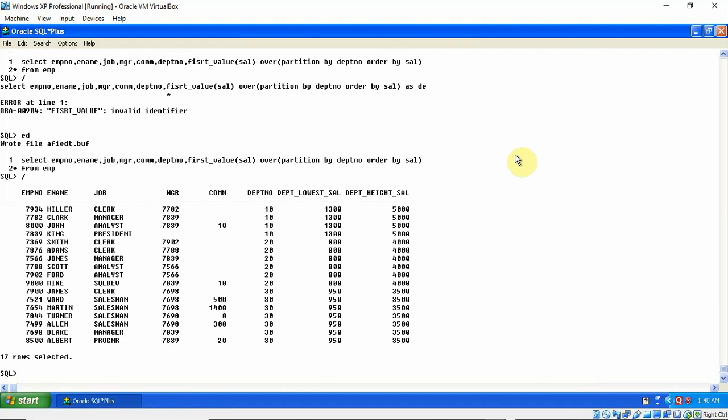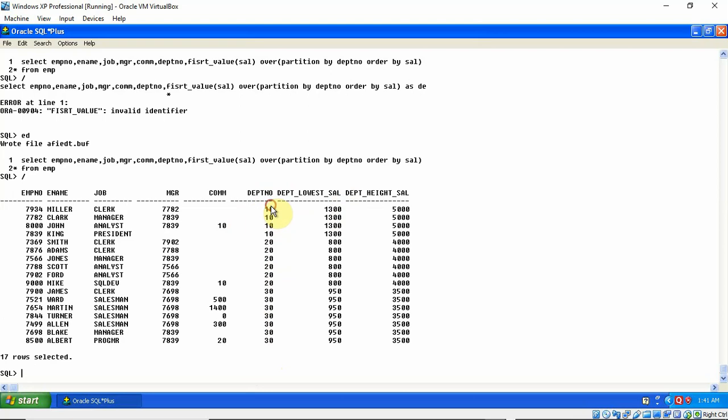Yes, it is showing very nicely in the output. See here, I can see every employee record with the department number, and the departments are also in order, that is 10, 20, 30.